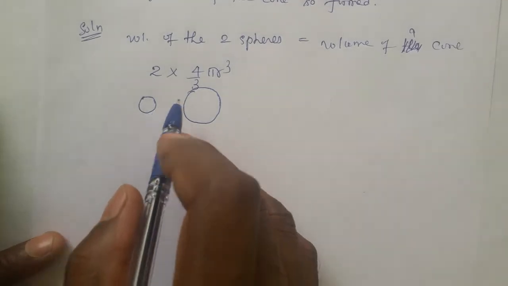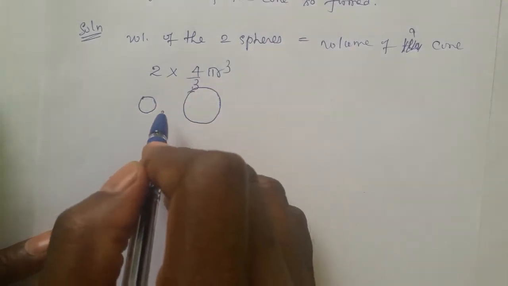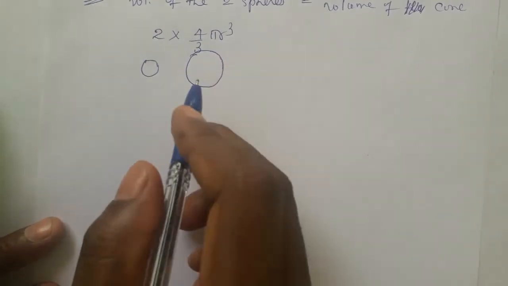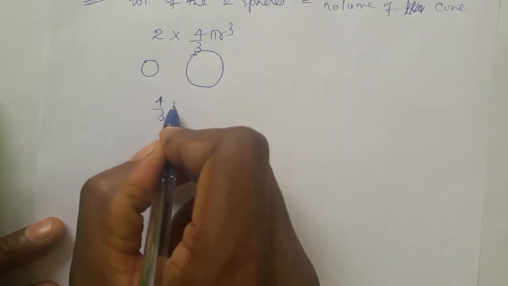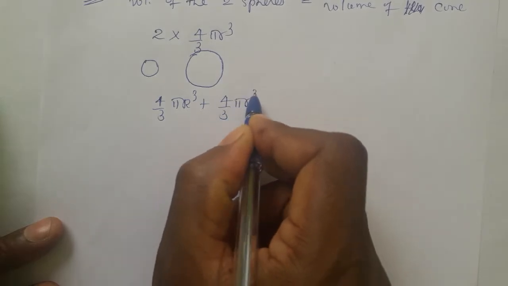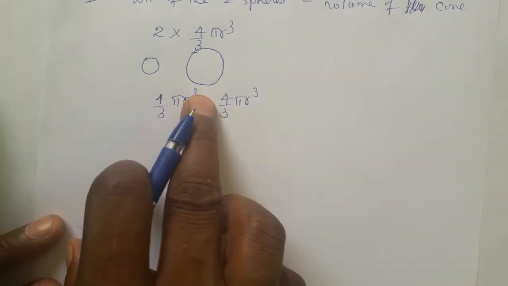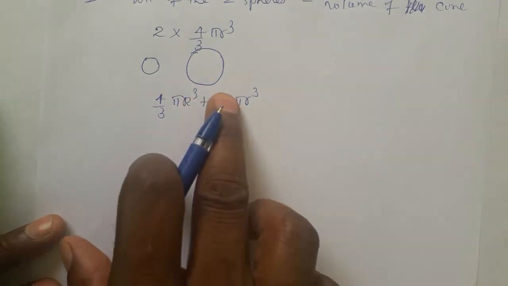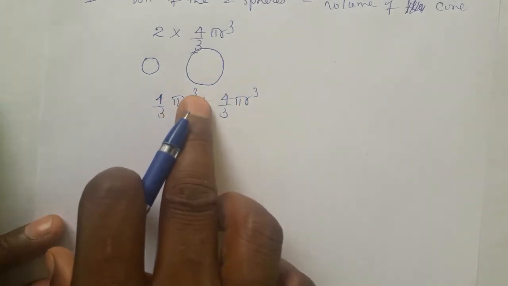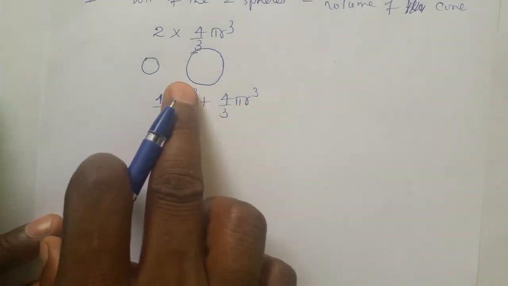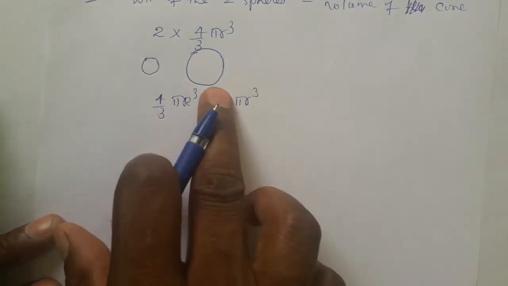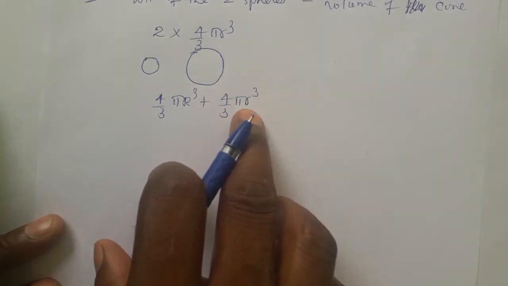Therefore if two spheres are taken but both are having different radii, we should not write 2 into 4 by 3 pi r cube. We have to write like this, 4 by 3 pi R cube plus 4 by 3 pi r cube. Here big R is the radius of the bigger sphere, so this is the volume of the bigger sphere. The smaller r is used in the formula to find out the volume of the smaller sphere.